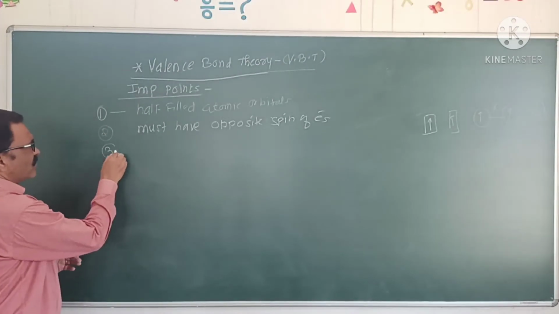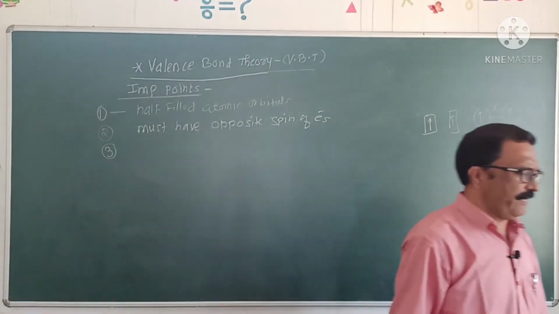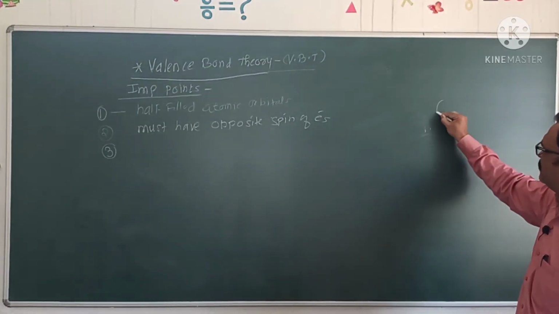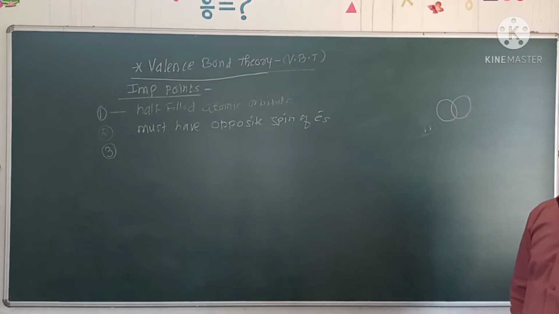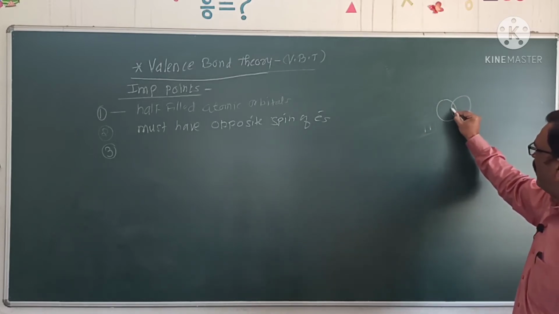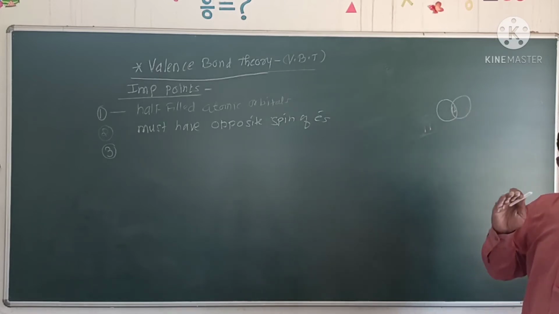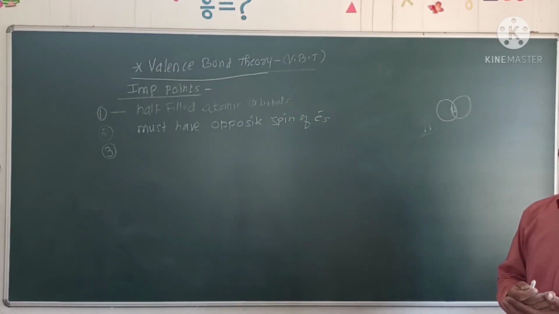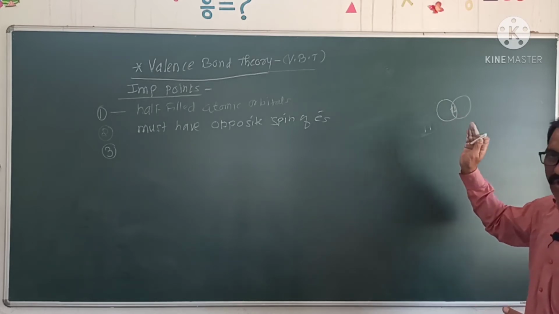Then the third important feature of this theory: when these atomic orbitals overlap with one another, they have opposite spin of electrons. After overlapping, the spin of electrons gets neutralized and pairing of electrons takes place.